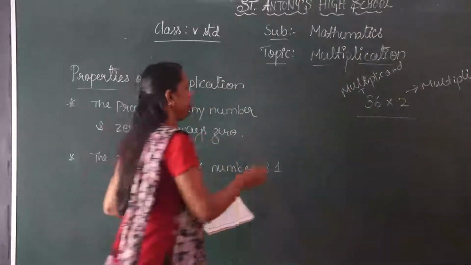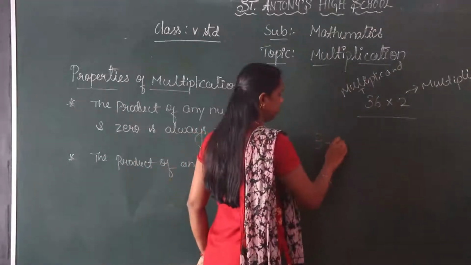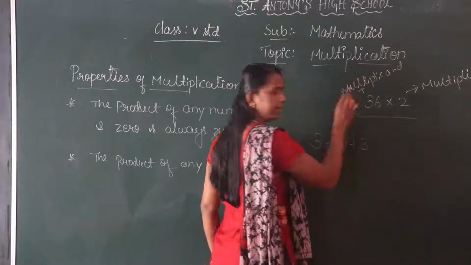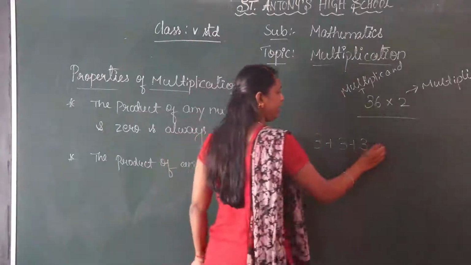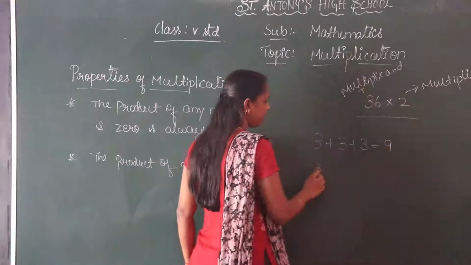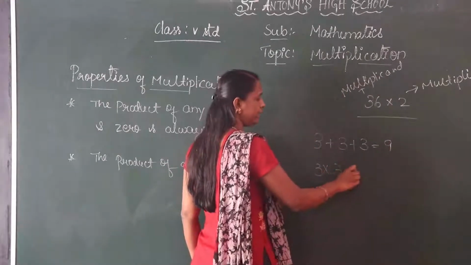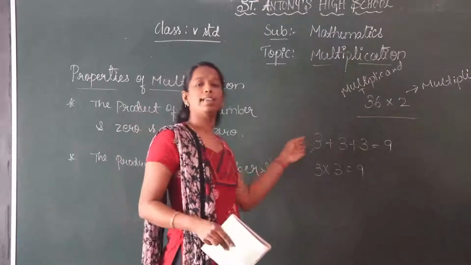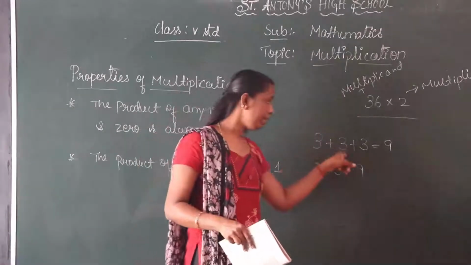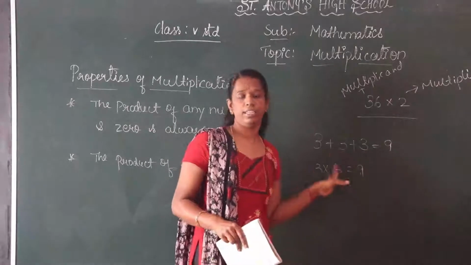For example, if you take 3 plus 3 plus 3, how much? 9. But we can write it in multiplication: 3 into 3, 3 threes are 9. So like that, we can call it as multiplication is a repeated process of addition.